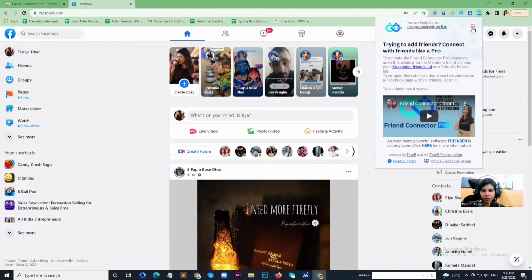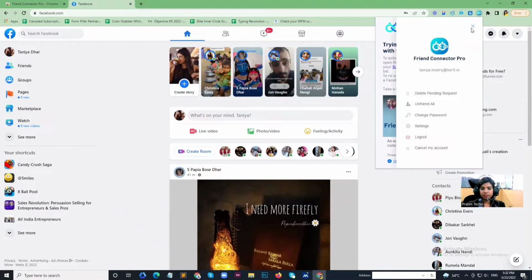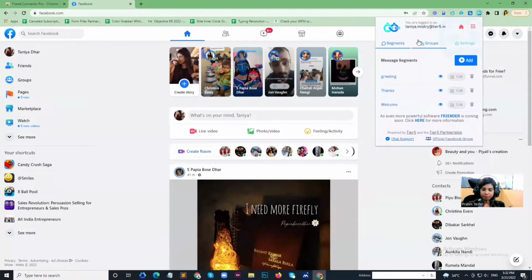Here is one menu button. Clicking on this, you can see there are so many menu items, like delete pending requests, unfriend all, change password, settings, logout and cancel my account. By clicking on settings, you can create some messages which you want to send to your friends. You do not need to do anything manually. Friend Connector will do everything automatically for you.